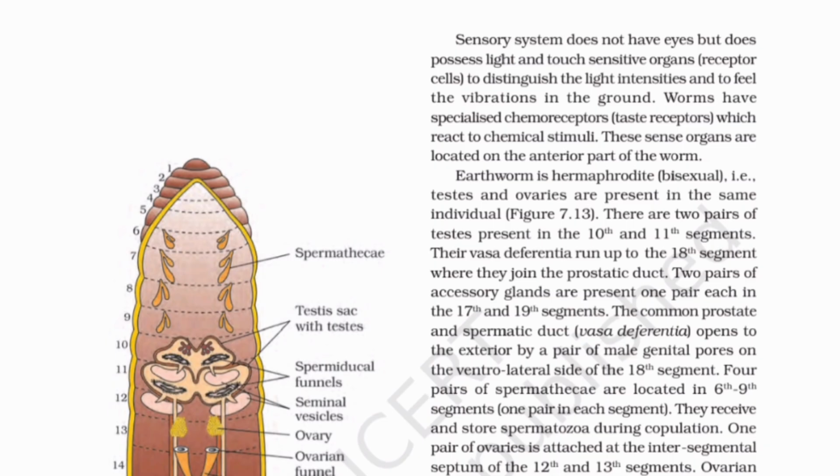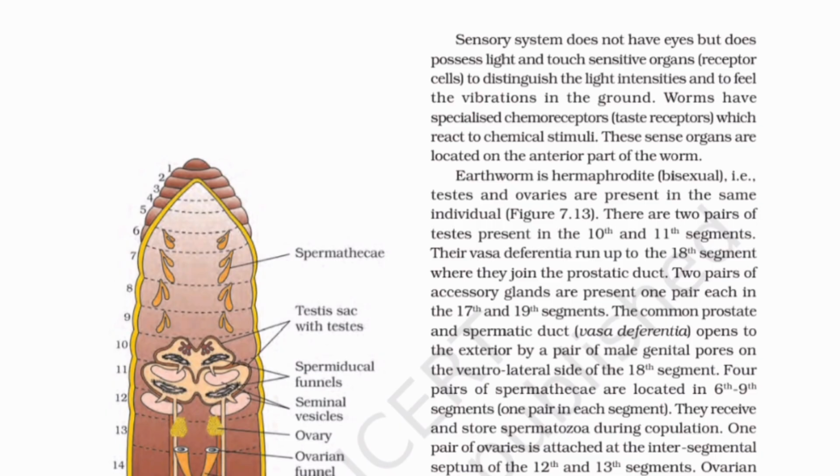The sensory system does not have eyes but does possess light and touch sensitive organs, receptor cells to distinguish the light intensities and to feel the vibrations in the ground. Worms have specialized chemoreceptors, taste receptors, which react to chemical stimuli. These sense organs are located on the anterior part of the worm.